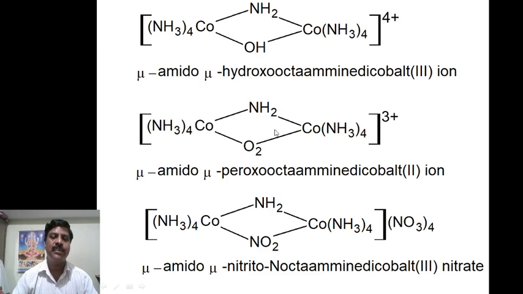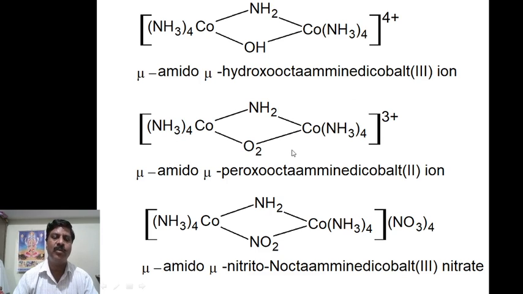Now coming to this complex, this is the same here. This is minus 1, and this is 4, so it should be 2 ion: mu-amido, mu-hydroxo, octaammine dicobalt(II) ion. It should be 2, not 3.